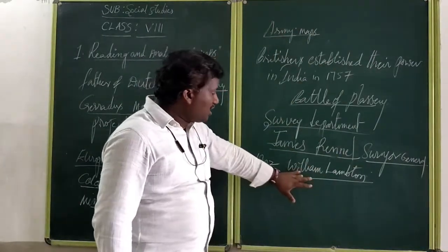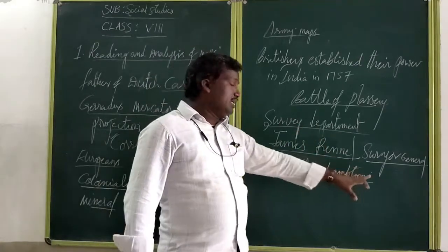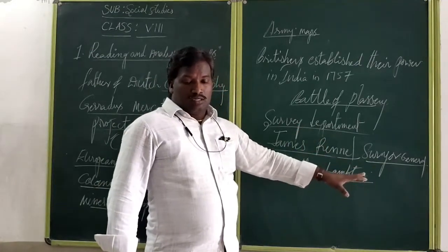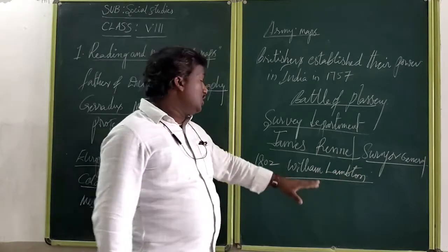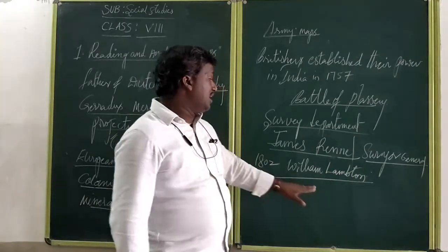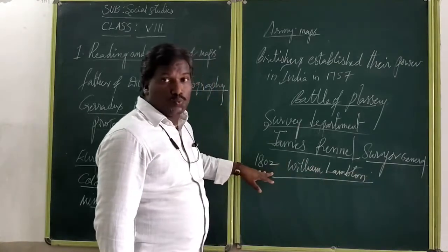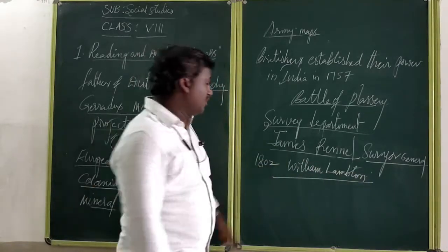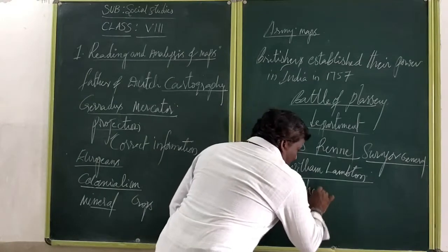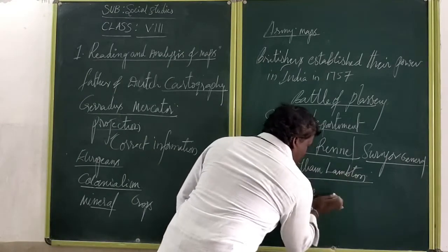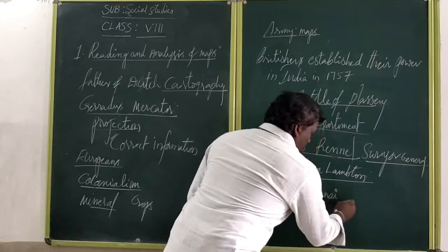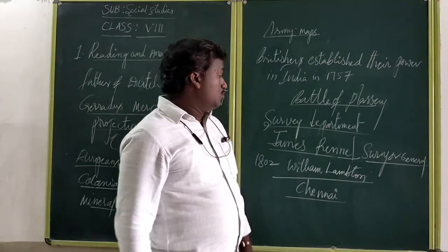That's why he began his duty. Important geographical survey started by William Lambton, 1802. He started his duty from Chennai. You know already very well, it is a neighboring state to us. Okay, Chennai, Tamil Nadu.